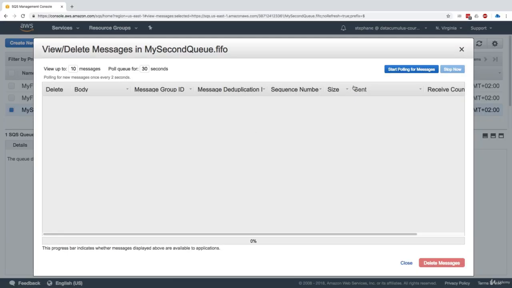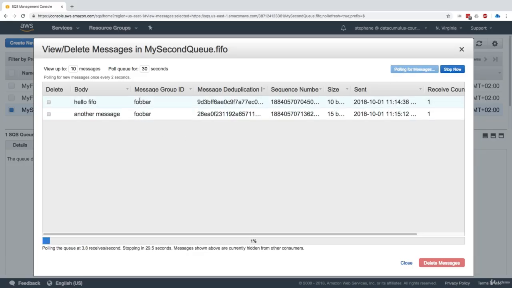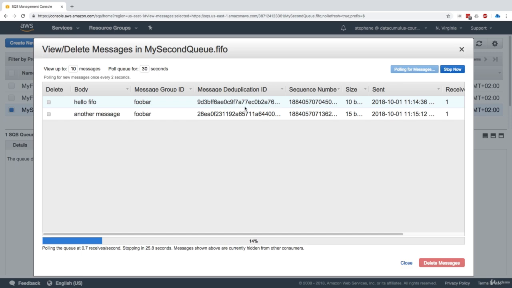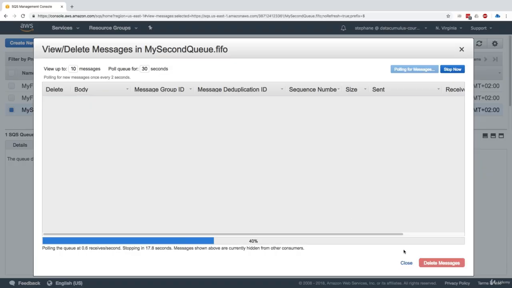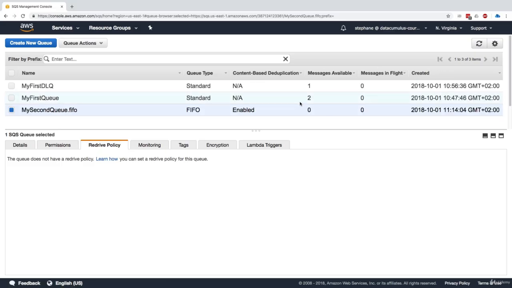Similarly, we're able to view messages and start polling. So we get our messages, we get a message deduplication ID on top of it and a sequence number, and we're able to just click on those and delete the messages. Yes, delete, check message, and we've consumed them. So apart from this little deduplication and group ID thing, they're the exact same concept as normal queues.